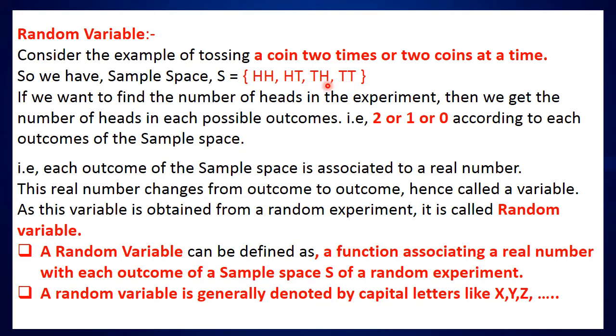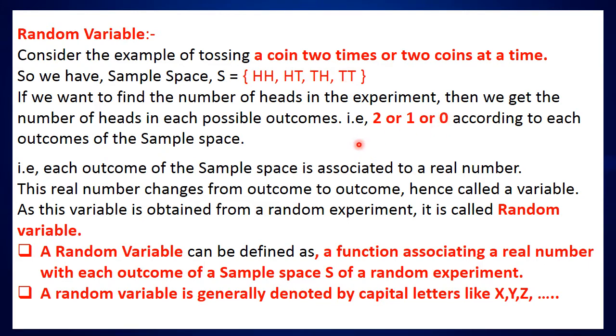If we want to find the number of heads in the experiment, then we get the number of heads in each possible outcome. In this case, both coins show H, that is head, so the number of heads is 2. In these 2 cases, the number of heads is 1. And if both coins show tail, then the number of heads is 0.